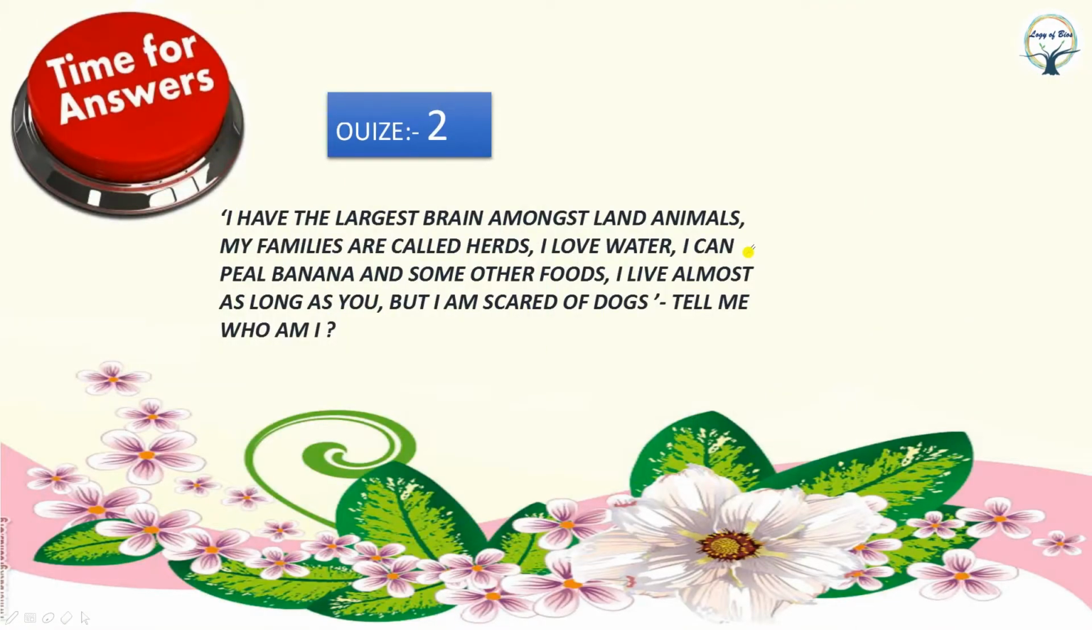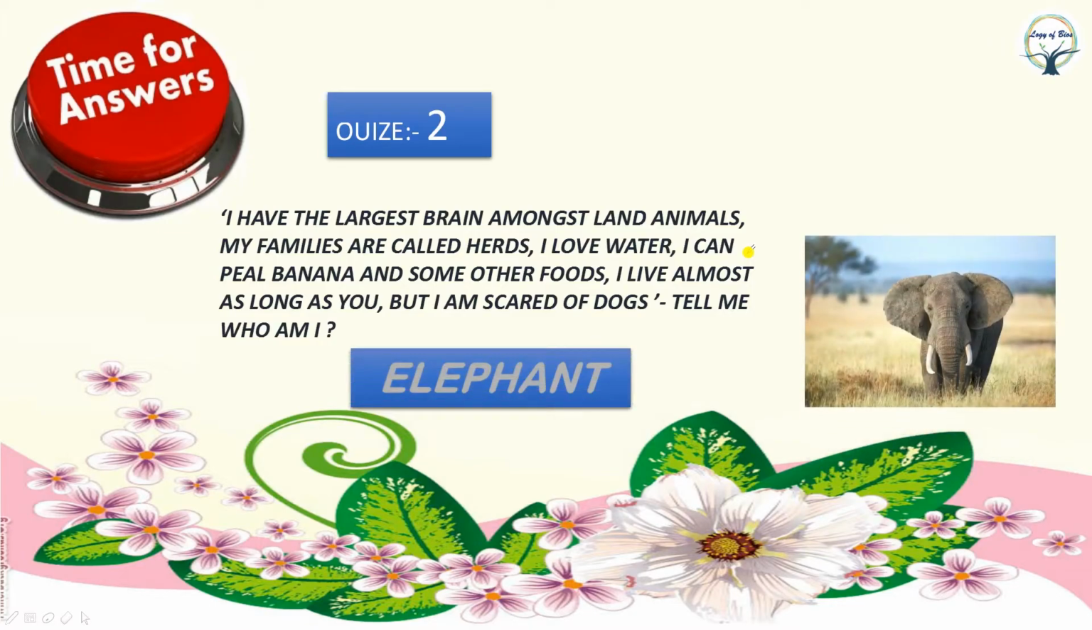So now time for answers. Quiz 2. I have the largest brain among land animals. My families are called herds. I love water. I can peel banana and some other foods. I live almost as long as you, but I am scared of dogs. Tell me, who am I? So the correct answer is elephant.